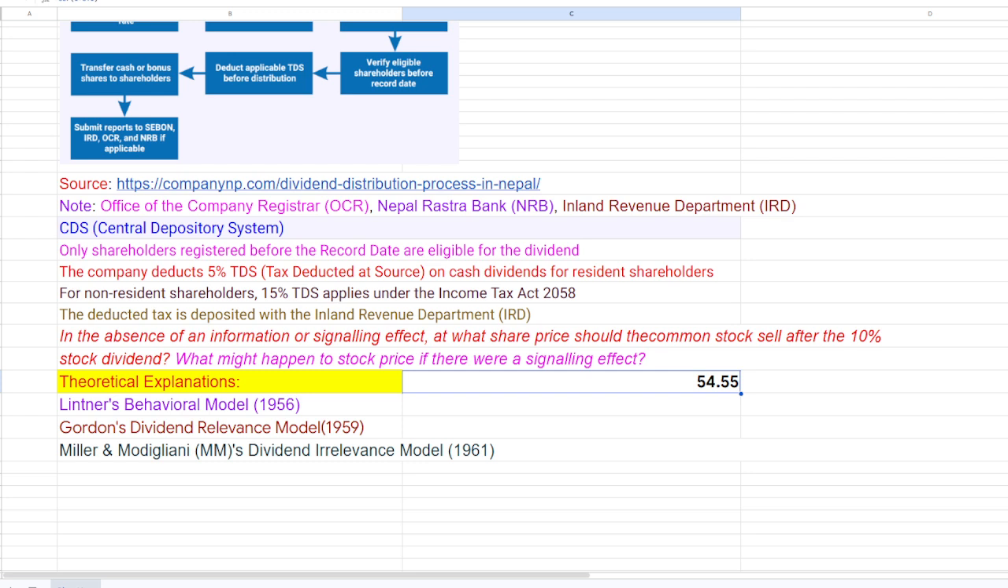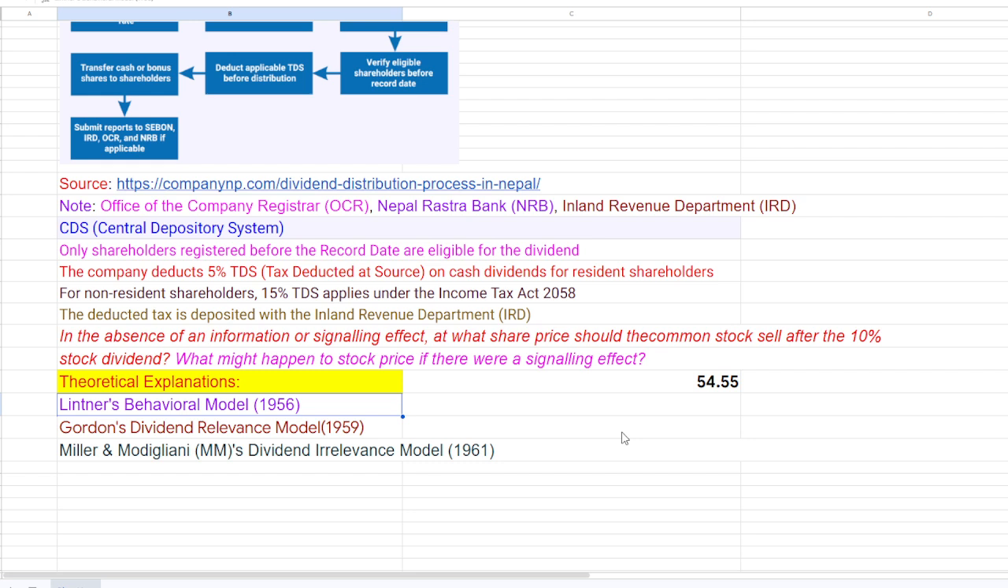In the absence of information and signaling effect, but at the same time, what happens to the stock price if there is a signaling effect? When we talk about the Lintner model, the Gordon dividend relevance model, when the company distributes the dividend, it will positively affect sentiments in the market, and accordingly we believe that the market price will go up. So that is the signaling part.